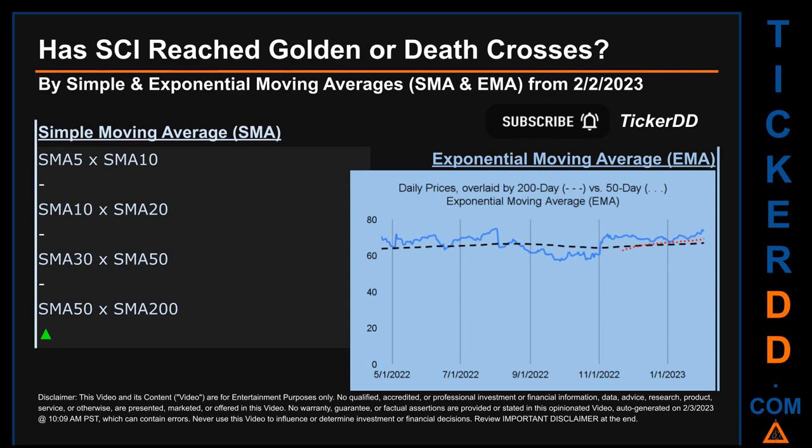Continuing with SMA, we looked across the 5 to 10, the 10 to 20, and the 30 to 50-day ranges to see if golden and death crosses had been reached. We could not find neither golden cross nor death cross signal for the 5 to 10, the 10 to 20, the 30 to 50.